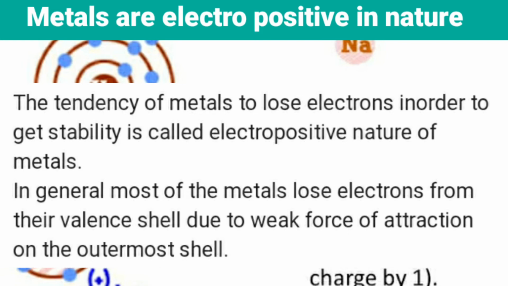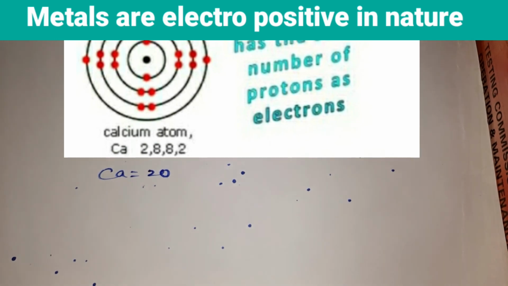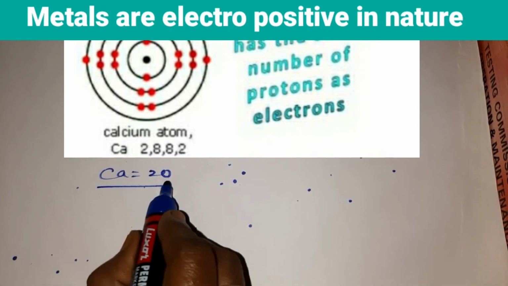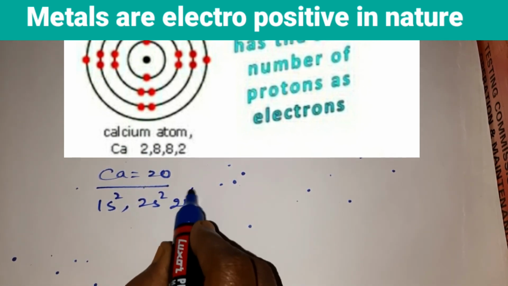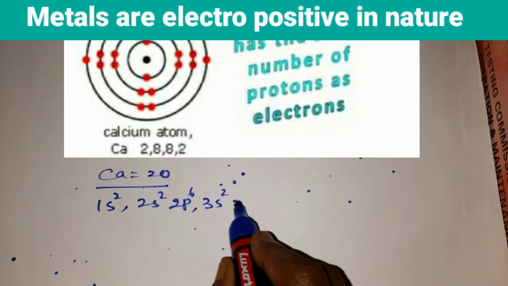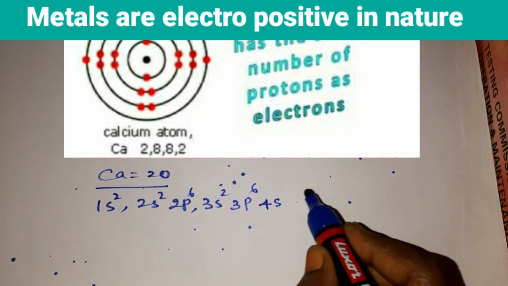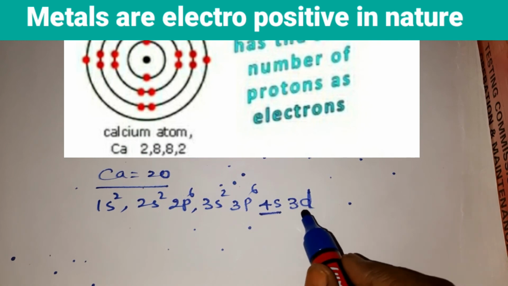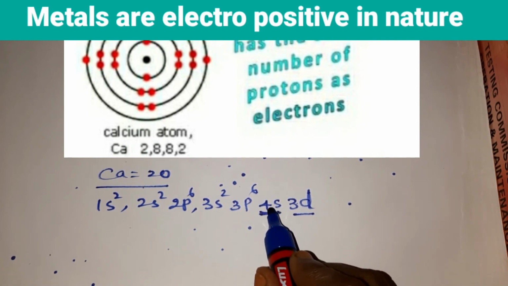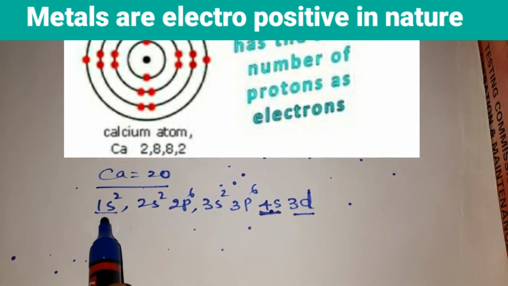We can take one more example, children. Calcium. Calcium atomic number is 20. It is an alkaline earth metal, children. So if you write the electronic configuration: 1s2, 2s2, 2p6, 3s2, 3p6, 4s and 3d. S shell you have to write, children. Before going to D shell, you have to write S shell, because S shell is more active shell, you can say. So you have 2 electrons here.